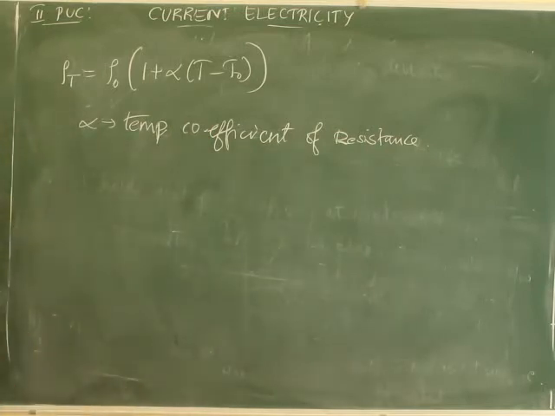T is the temperature and T naught is the reference temperature, correct?